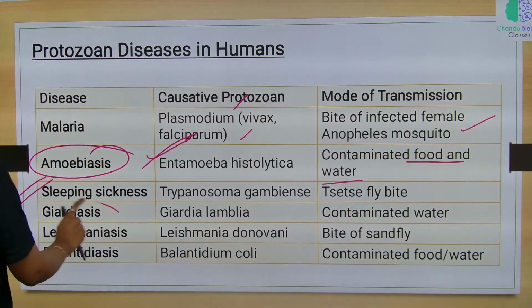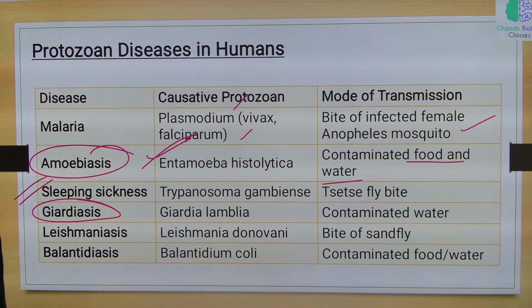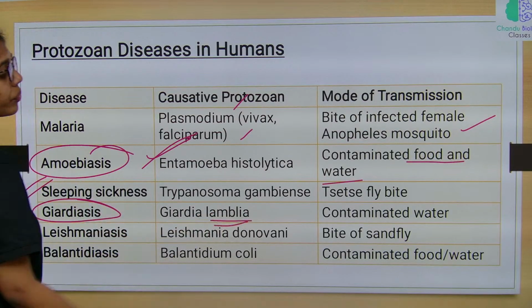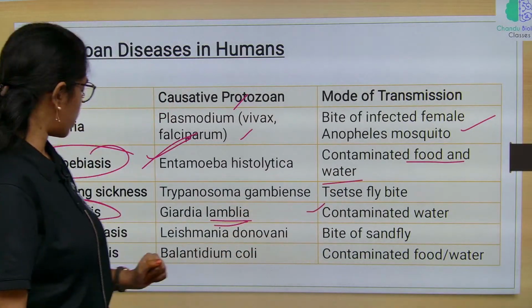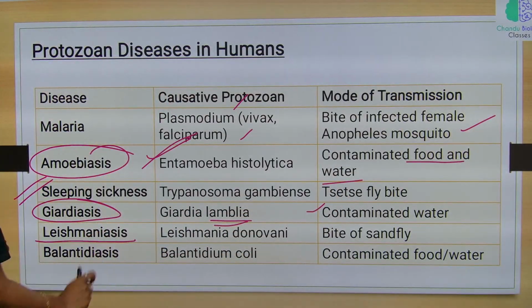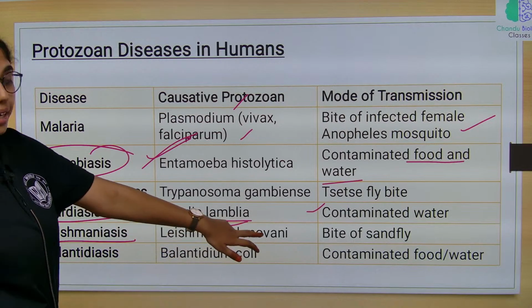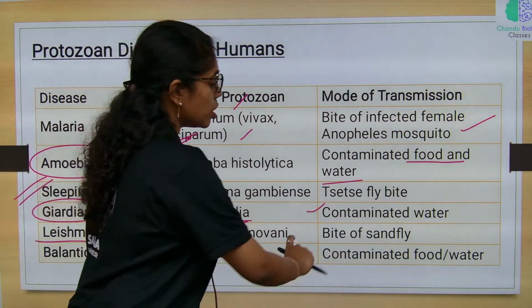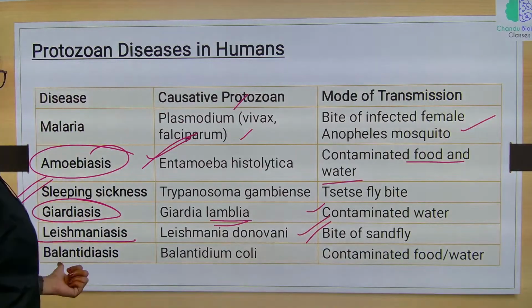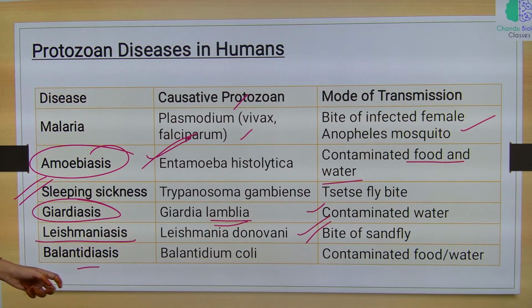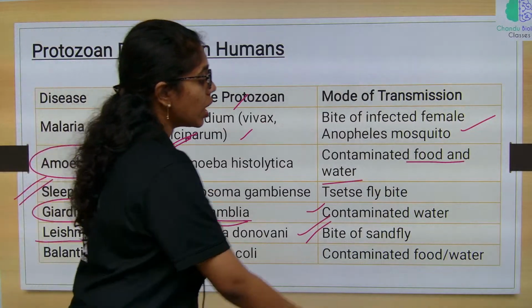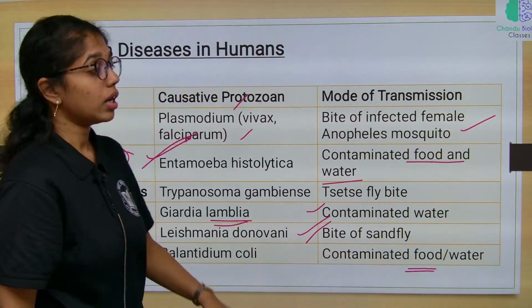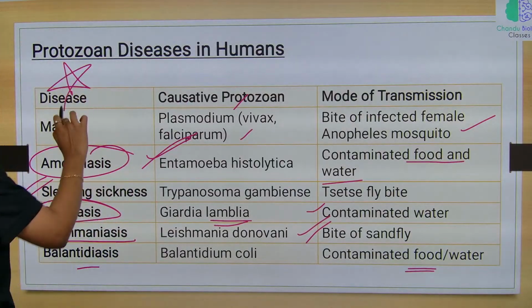And then giardiasis. This is through Giardia lamblia. Mode of transmission is through contaminated water. And then leishmaniasis through Leishmania donovani, and mode of transmission is bite of sand fly. Lastly, Balantidiasis through Balantidium coli, and mode of transmission is contaminated food or water. This table you have to remember for sure.